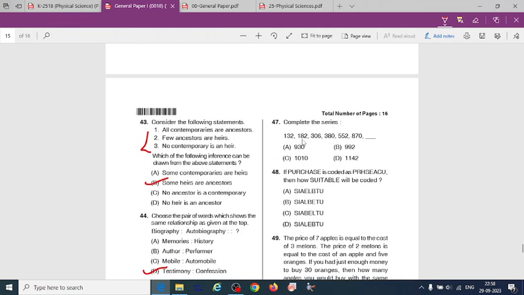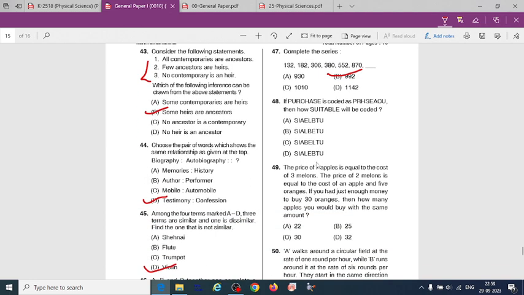Complete the series 132, 182, 306. After just going through the series, we can calculate that the correct option will be 47B, 992. If purchase is coded like this, then what will be suitable, just compare the alphabets of the words here, and you will get the answer 48D.